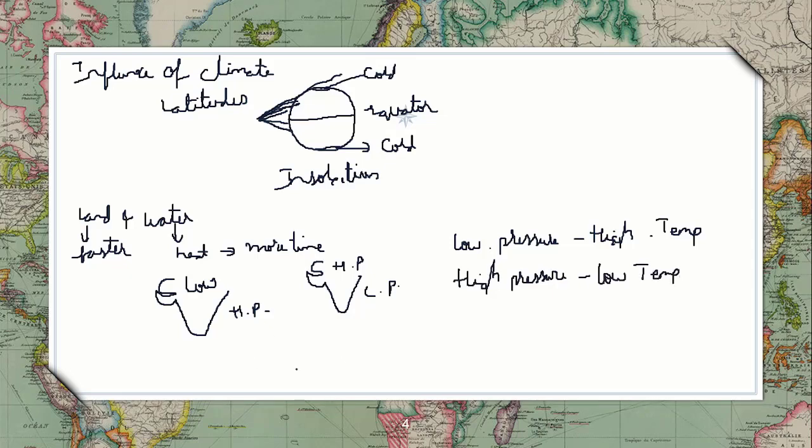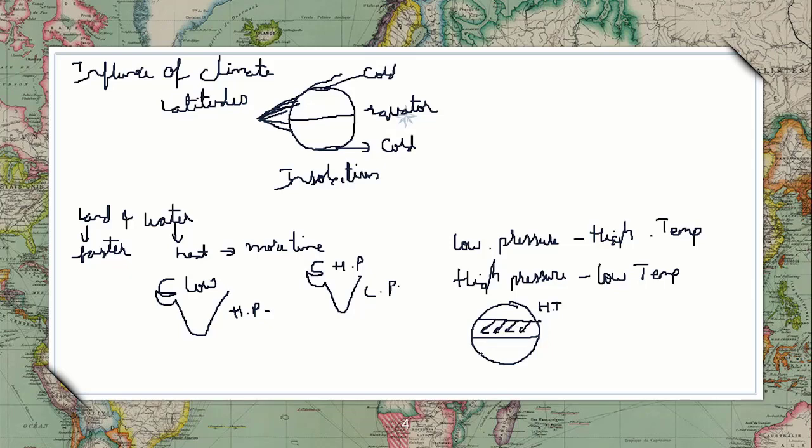Upper air circulation. If this is the earth, the middle part is called the equator and this is the tropic. High temperature will have low pressure. So here low pressure will be there, and here the pressure will be high, so the winds will be blowing in this direction.